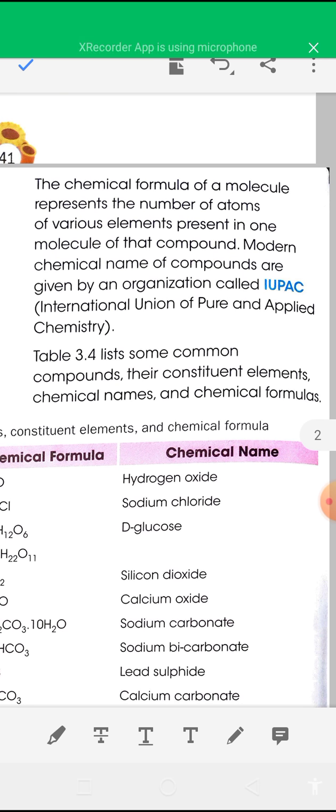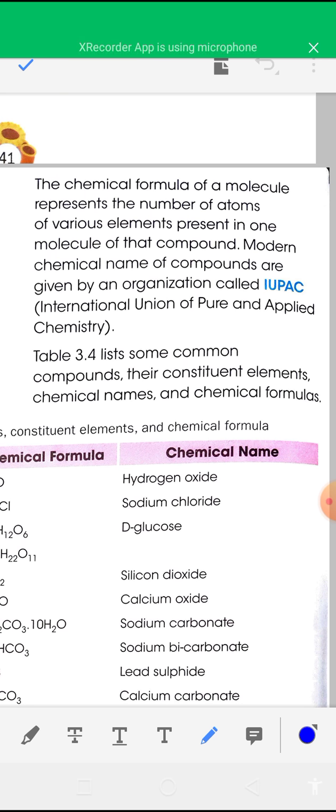The chemical formula of a molecule represents the number of atoms of various elements present in one molecule of that compound. For example, in water, the formula H2O represents 2 hydrogen atoms and 1 oxygen atom.